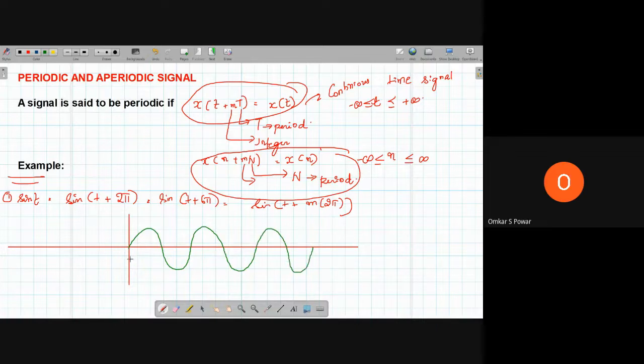It repeats for every 2 pi interval. It goes backwards also, minus pi, minus 2 pi, and forward 2 pi, 3 pi, 4 pi. If you observe, for this 2 pi interval the signal repeats. So what is the period of the signal? The period of the signal is 2 pi.